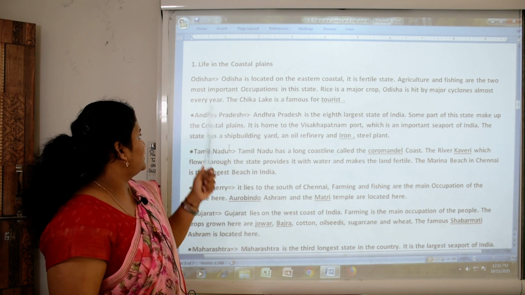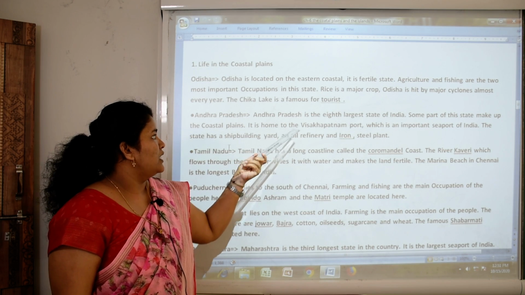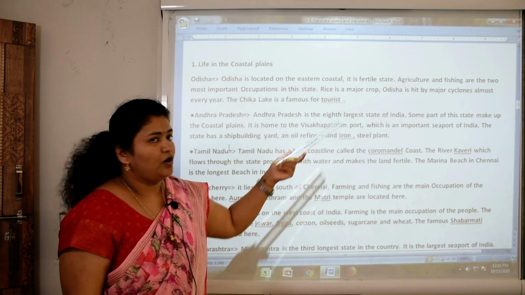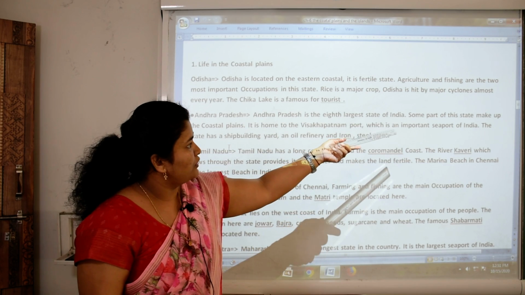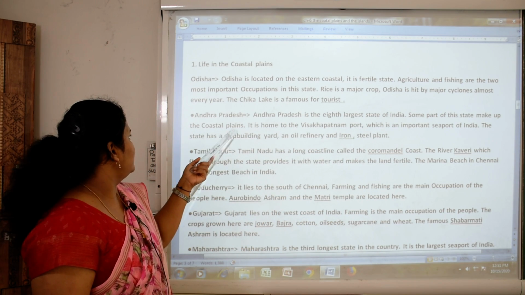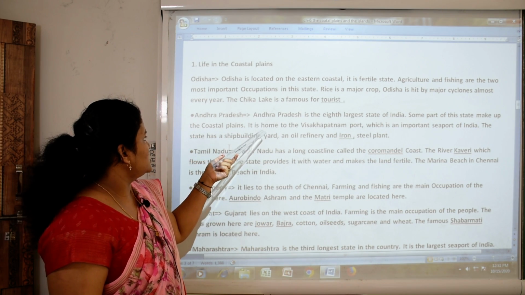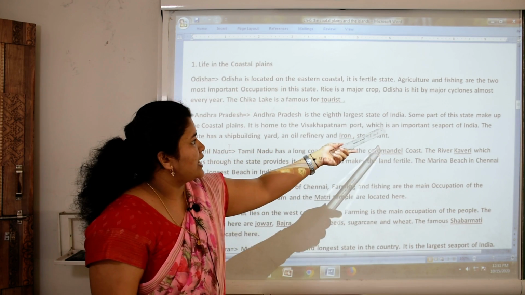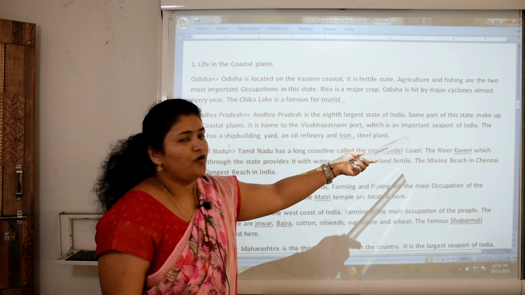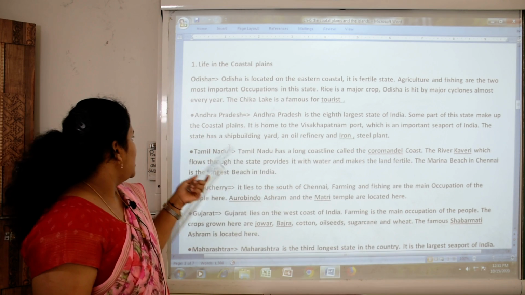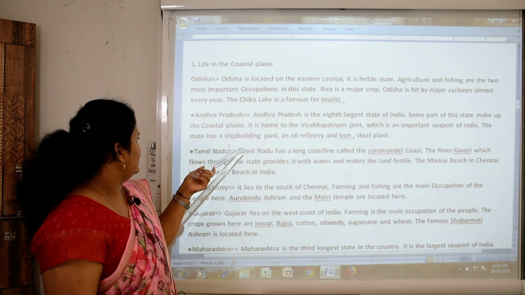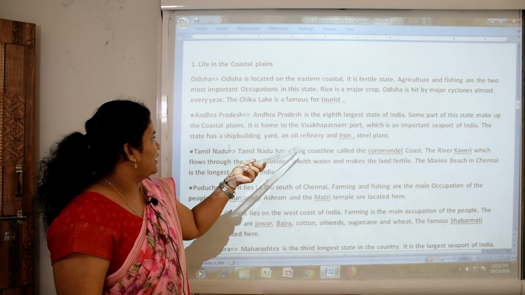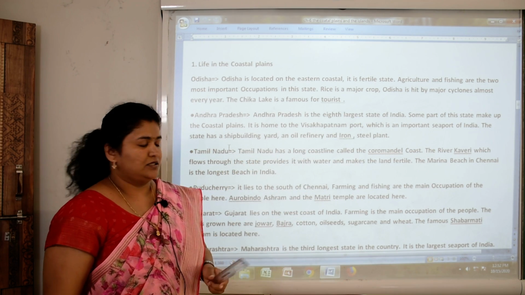Next state, Andhra Pradesh. Andhra Pradesh is the 8th largest state of India. Some part of this state makes up the coastal plains. It is home to the Visakhapatnam port, which is an important seaport of India. The state has a shipbuilding yard, an oil refinery and iron and steel plants.